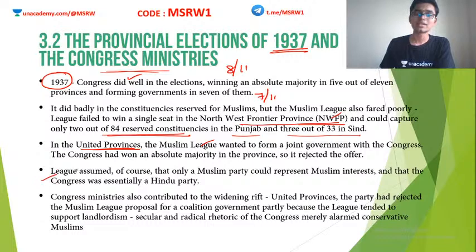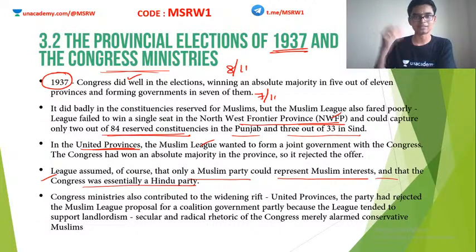Fine. So the League assumed that only a Muslim party could represent Muslim interests and that Congress was essentially a Hindu party. So the League started declaring Congress as a Hindu party and considering themselves as the only voice of Muslims. Again, this is wrong. Why? Because Indian National Congress had many Muslim leaders. Maulana Abdul Kalam Azad, best example. Plenty of Muslim leaders were there in Congress, willingly, not by force or anything. But unfortunately, the League was not able to accept their claim.